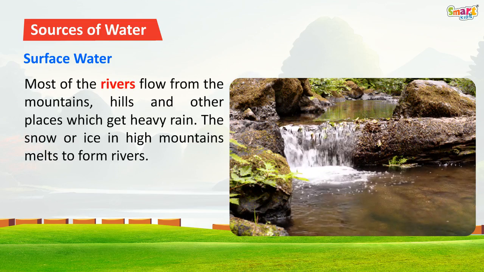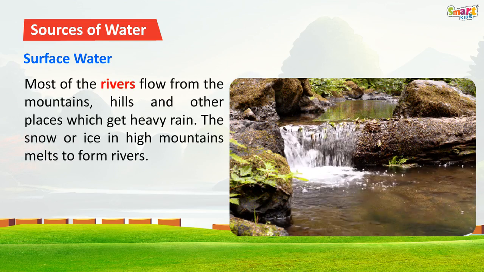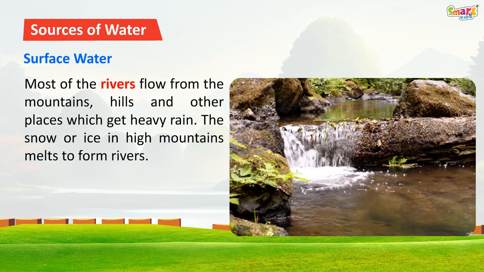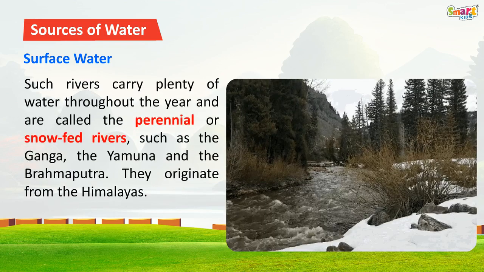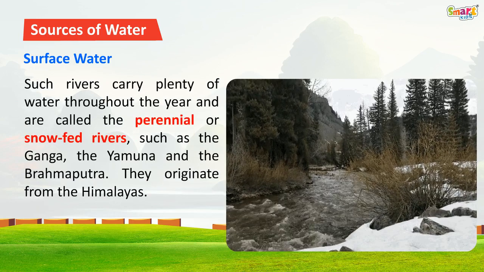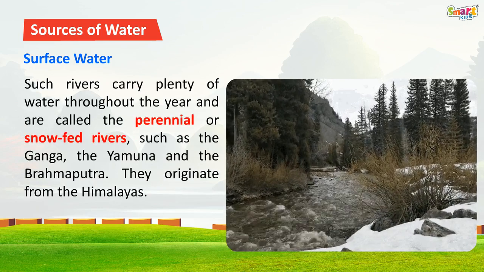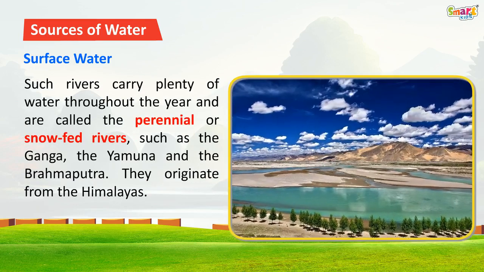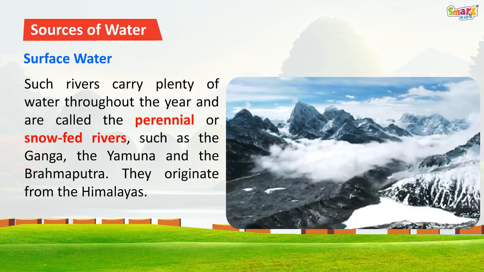Most of the rivers flow from the mountains, hills and other places which get heavy rain. The snow or ice in high mountains melts to form rivers. Such rivers carry plenty of water throughout the year and are called the perennial or snow-fed rivers, such as the Ganga, the Yamuna and the Brahmaputra. They originate from the Himalayas.